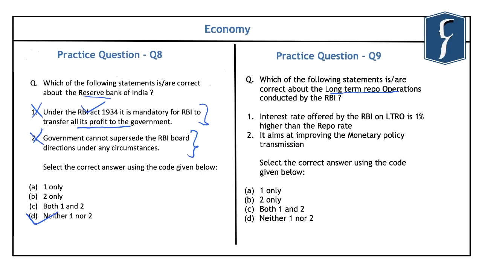So the first statement reads, interest rate offered by the RBI on the LTRO is 1% higher than the repo rate. And second is that it aims at improving the monetary policy transmission. Now, this first statement is incorrect because the interest rate that is being offered by the RBI is similar to that of the repo rate. However, the only difference is in terms of the period for which this kind of repo operation is being conducted. And these repos are being lent at 1 year and 3 year maturity periods. And the second statement given here is correct because it aims at improving the monetary policy transmission and improving the liquidity situation in India. So the correct answer here is B, that is 2 only.